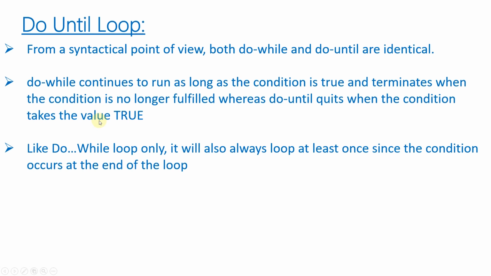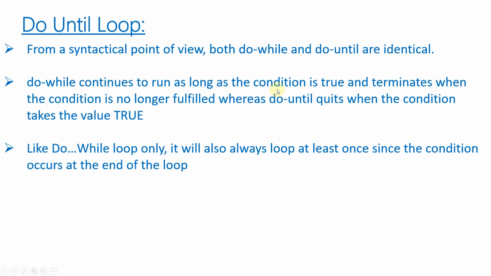Now we will discuss do until loop. If we check the syntax of do while loop and do until loop, both seem very identical. The only difference is that in do while we use the keyword while, and in do until we use the keyword until. One more difference is that do while continues to run as long as the condition is true, so the code block will keep executing until the condition becomes false, and do until is just the opposite of this. It keeps executing as long as the condition is false.